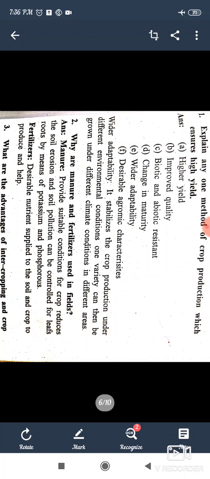Manure provides suitable conditions for crop production. Soil erosion and soil pollution can be controlled for leaves and roots by means of potassium and phosphorus. In fertilizers, desirable nutrients are supplied to the soil to help the crop produce.